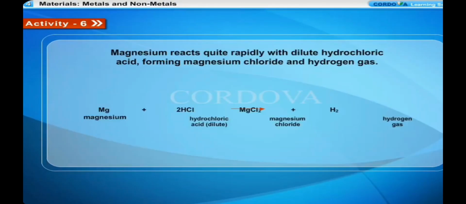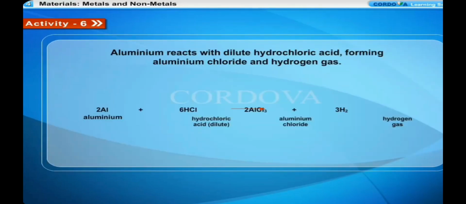Magnesium reacts quite rapidly with dilute hydrochloric acid, forming magnesium chloride and hydrogen gas. Magnesium plus dilute hydrochloric acid react to form magnesium chloride plus hydrogen gas. Aluminium reacts with dilute hydrochloric acid, forming aluminium chloride and hydrogen gas. Aluminium plus dilute hydrochloric acid react to form aluminium chloride plus hydrogen gas.